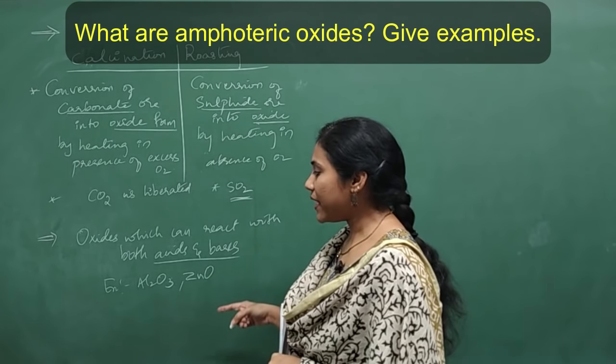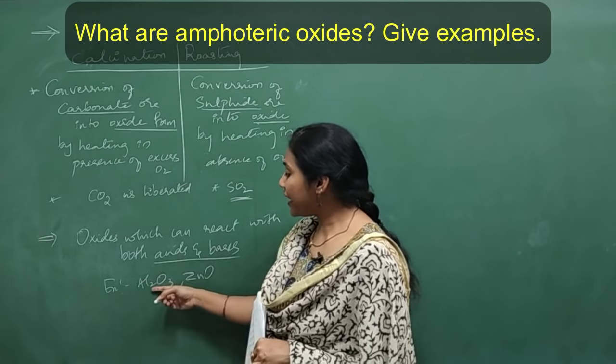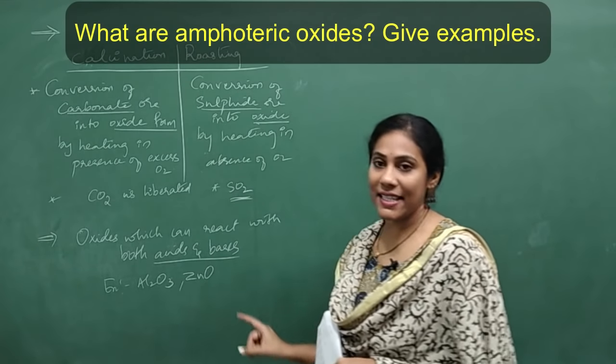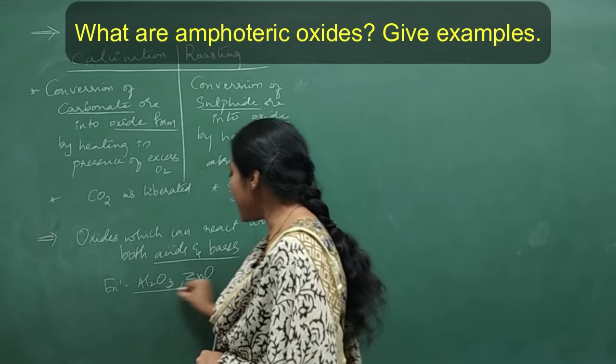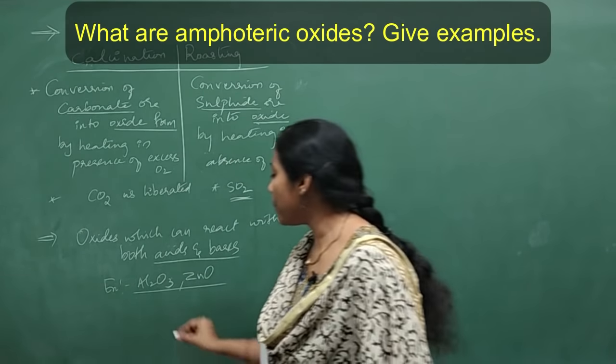One more question can be asked: How can an amphoteric oxide react with acid and base? You can explain that by taking aluminium oxide.